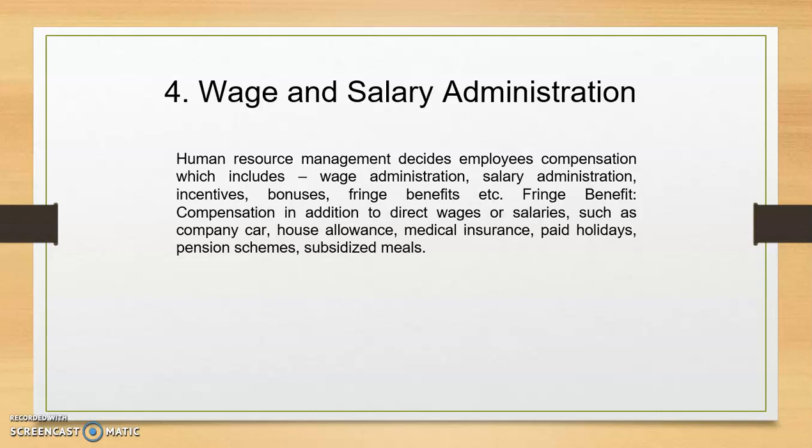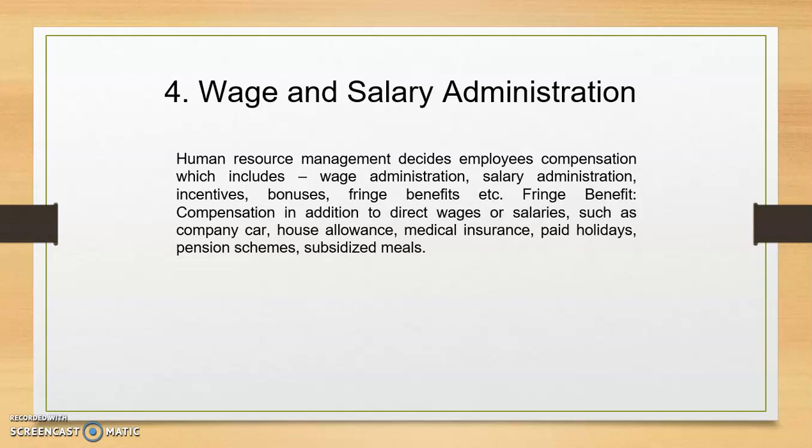As we move up the career ladder, up the hierarchical structure, responsibilities increase, and more skills and more experience are required. That's the reason, as you move up the ladder, your salary keeps increasing. So depending on that, we fix the salaries.